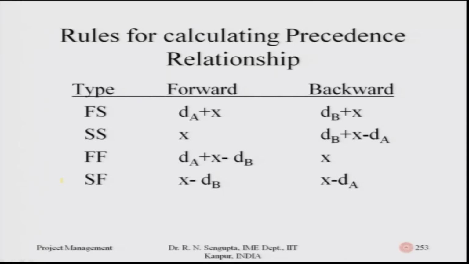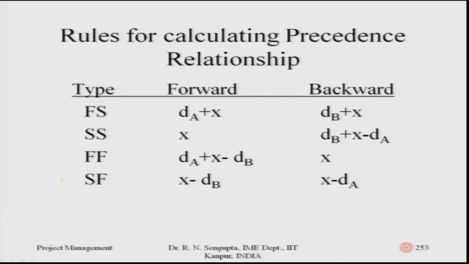So, for finish to start, if the total number of duration of days of A is given as D suffix A, duration for B is given as D suffix B, then for the forward concept it is dA plus x is basically the overall way when you calculate the forward pass method and the backward pass method. This you will use the formulas. How we will use the formulas, I am going to come to that within few minutes. So, please bear with me, but pay attention here. And similarly for the backward method it will be dB plus x, and you will calculate accordingly.